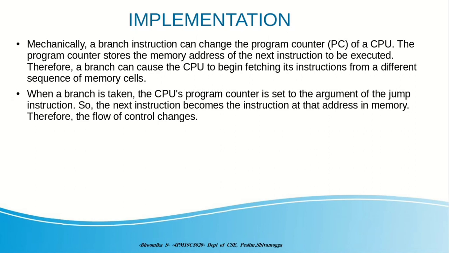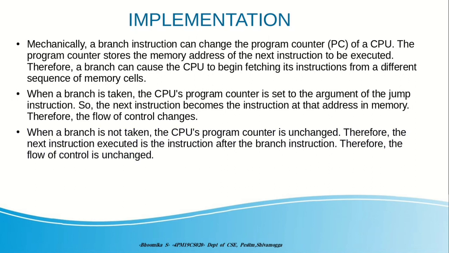Therefore, the flow of control changes. When a branch is not taken, the CPU's program counter is unchanged. Therefore, the next instruction executed is the instruction after the branch instruction. Therefore, the flow of control is unchanged.